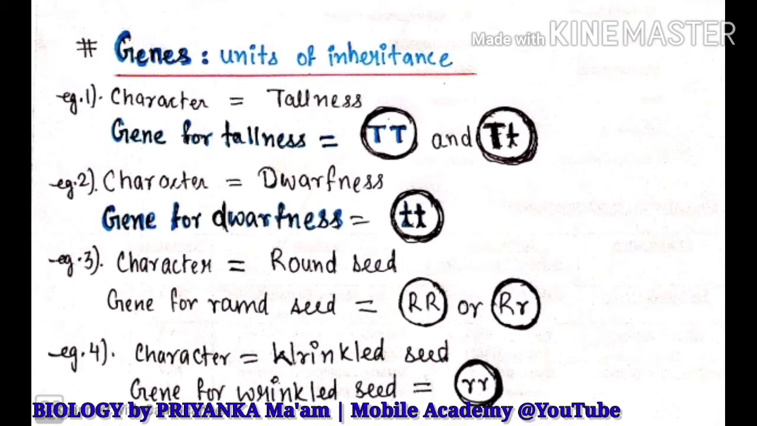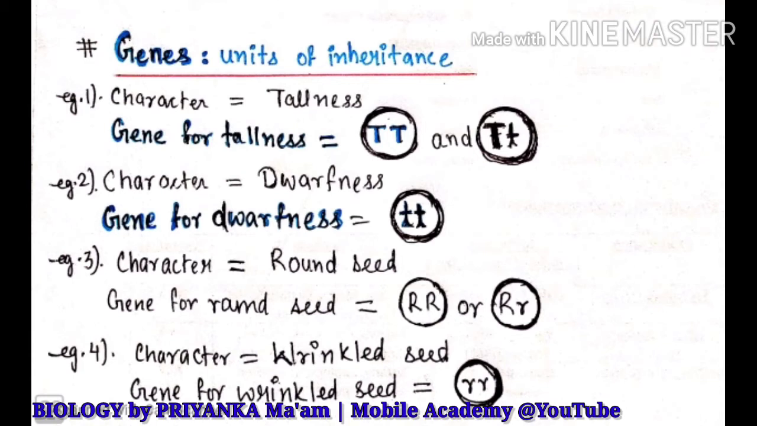In Mendel's experiment, Mendel chose a pea plant in which one of the characters was stem height. In the stem height, the stem can be tall or dwarf. So stem height is the character, and tallness and dwarfness are two opposite characteristics. These two opposite characteristics are actually referred to as traits. Character is the stem height, and its two traits are tallness and dwarfness.